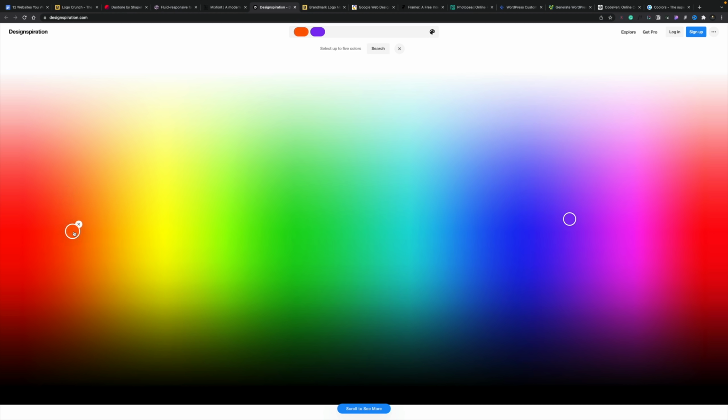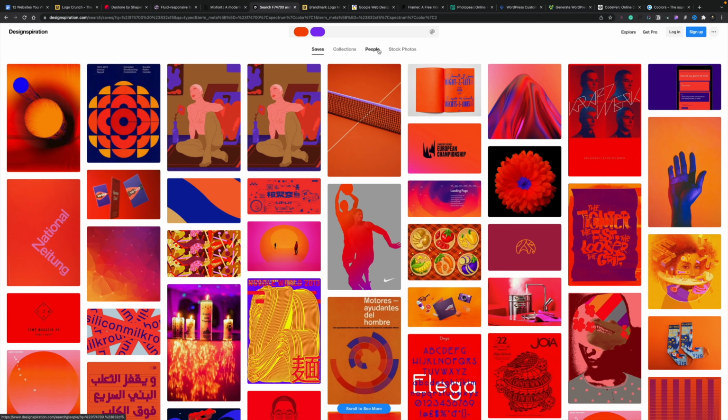If we want to move it around, we can reposition it. If we want to get rid of it, you can just hover over and click on the little X. Really simple, intuitive interface. Now we can just go ahead and search. And you can see there's a pile of inspiration on how these colors can be combined together to create various different kinds of designs utilizing those color schemes.